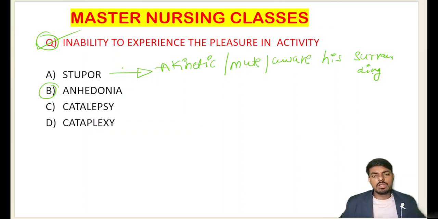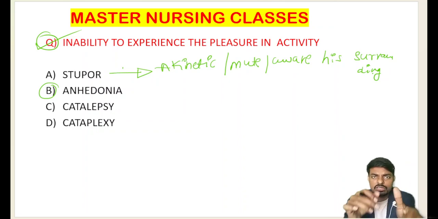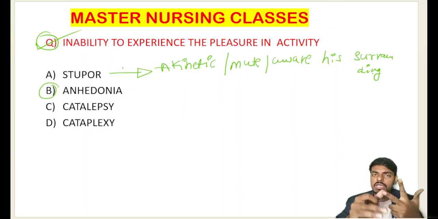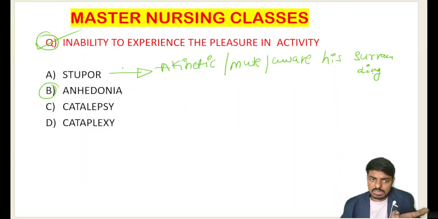What is stupor, students? Stupor is a condition where the person is not movable, meaning his motor activities are retarded, and he is unable to talk, meaning his verbal activities are also retarded, but he has intact awareness of the surroundings. The very important criteria: the person should be akinetic, mute, connected with reality, and should know whatever is going on around him. So the patient is akinetic, mute, and aware of his surroundings. We call that stupor.